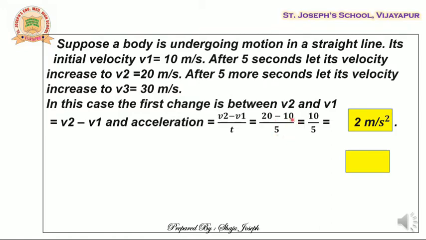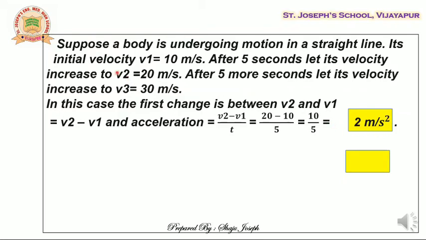Now 20 minus 10 is 10. 10 by 5, when you simplify, answer is 2. But the SI unit for acceleration is meter per second square. So in the first case, between v1 and v2, the acceleration is 2 meter per second square.